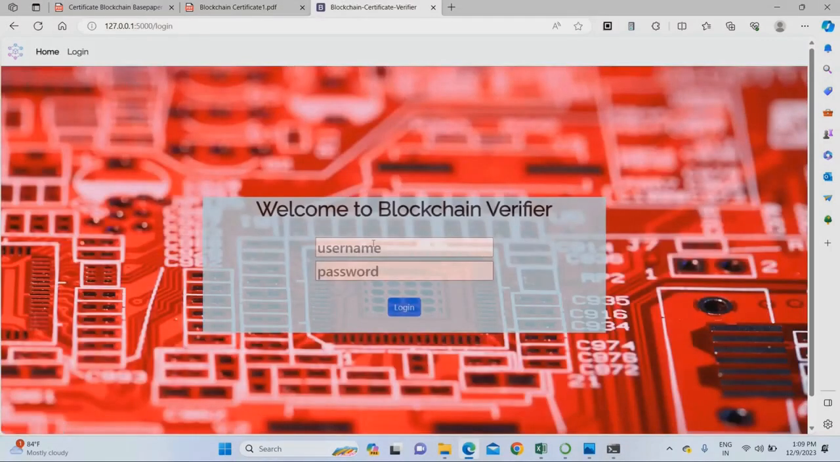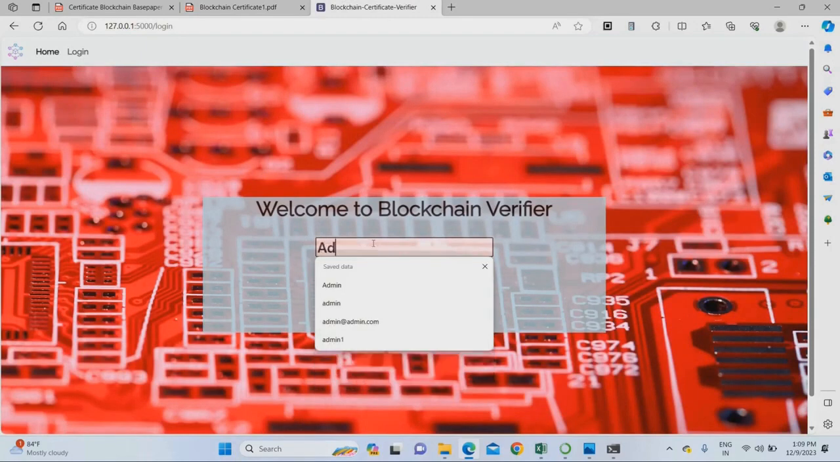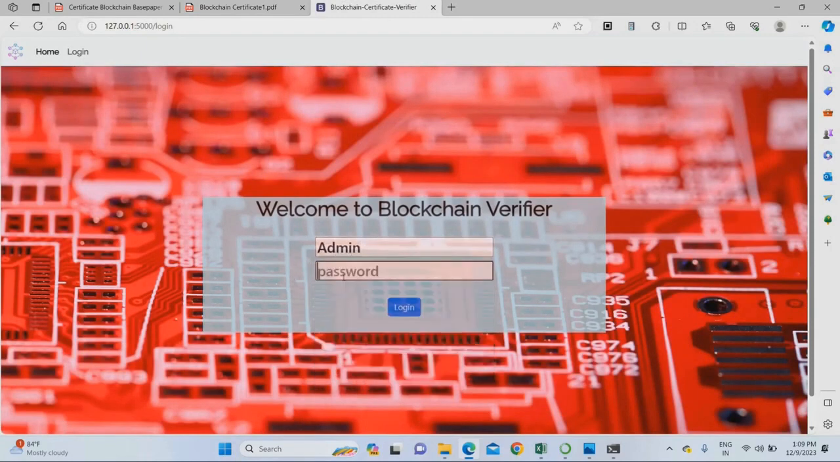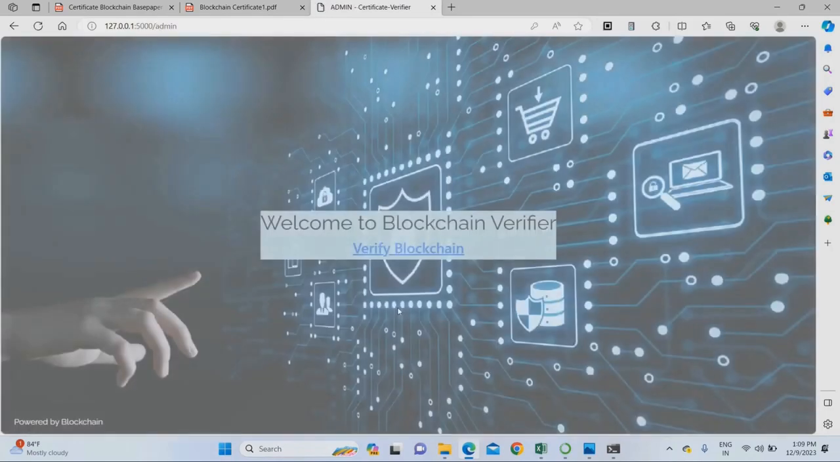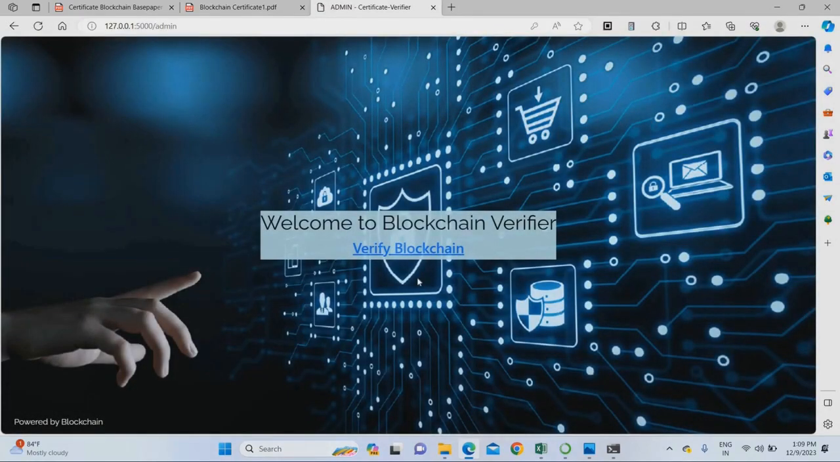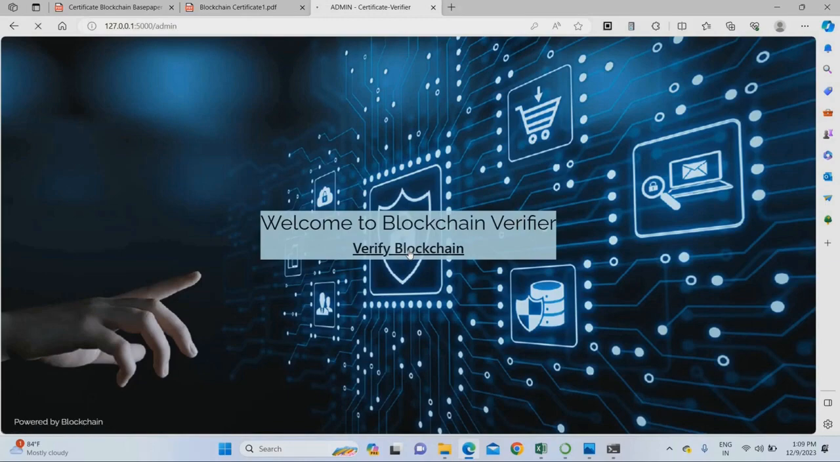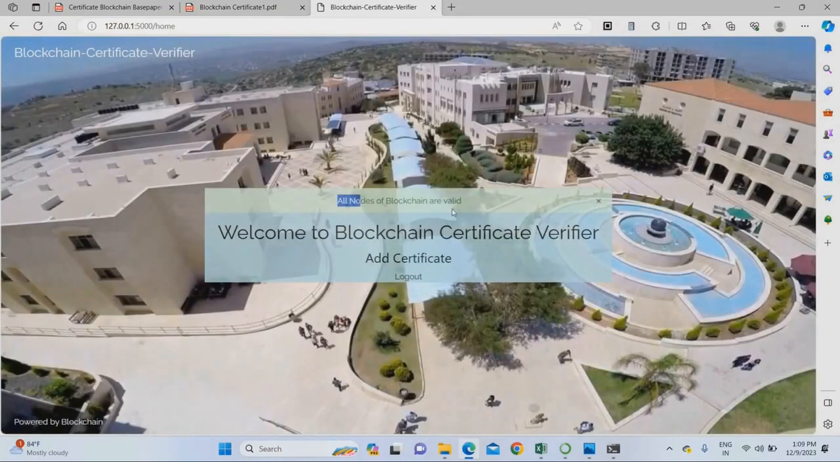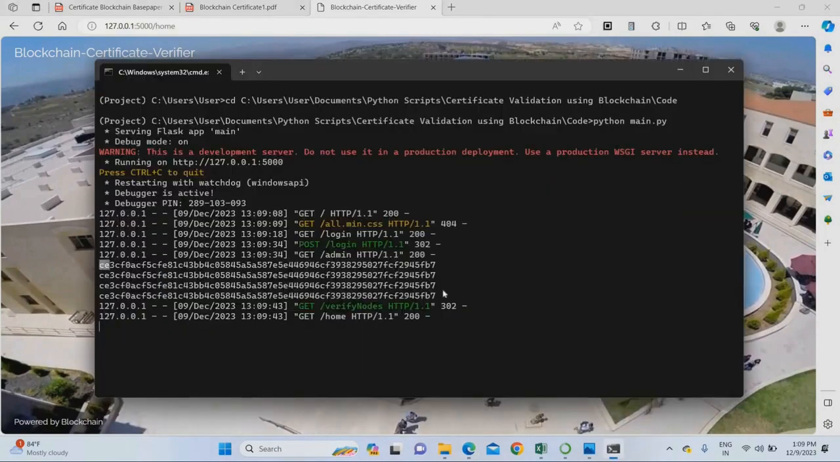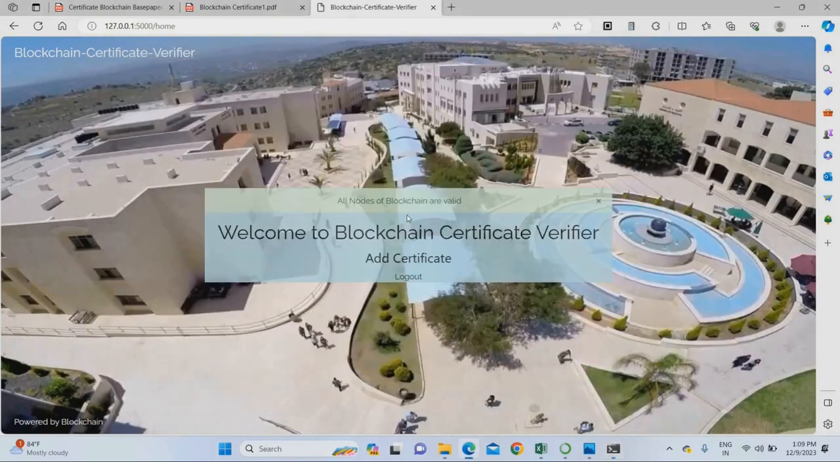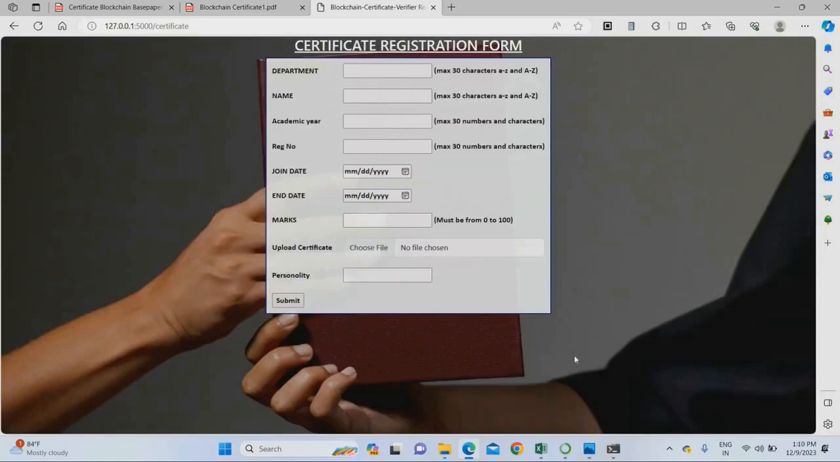Once you go to login, you have to use a username and password. I have given admin as the username and password as the password. You can change this also, depending on your convenience. Just click login. Once the login is successful, you can verify the blockchain. If any data is already stored, you have to verify it. Just click verify blockchain. Once verified, all nodes of the blockchain are valid. You can see in the terminal that the data are converted into hash format. Now you can add any new certificate. Just click new certificate. That's it.